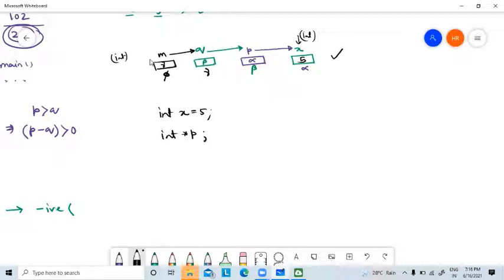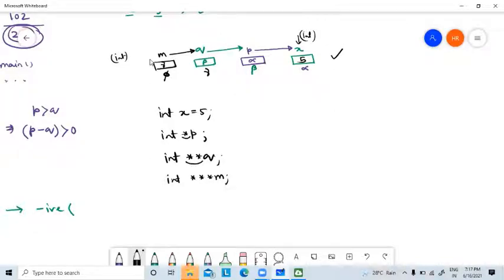Now, what is the declaration of q? Please, anyone. What is the declaration of q? Sir, int star star q. Yes, correct, int star star q. And what is the declaration of m? Obviously, int star star star m.